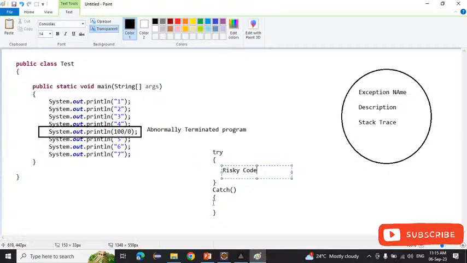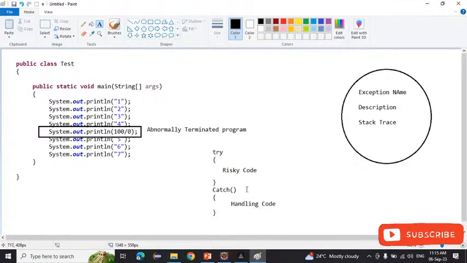And inside the catch block, what we will write? The handling code. If an exception occurs, what will be the alternative ways? We don't have to terminate the program, it has to print something new. That time we are writing the handling code here. I will tell you by the example, that time you will easily understand.